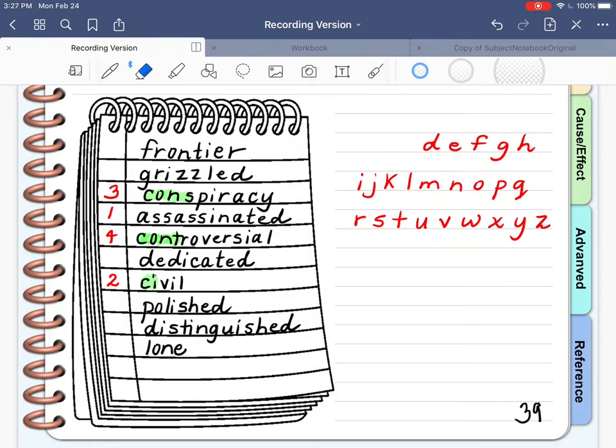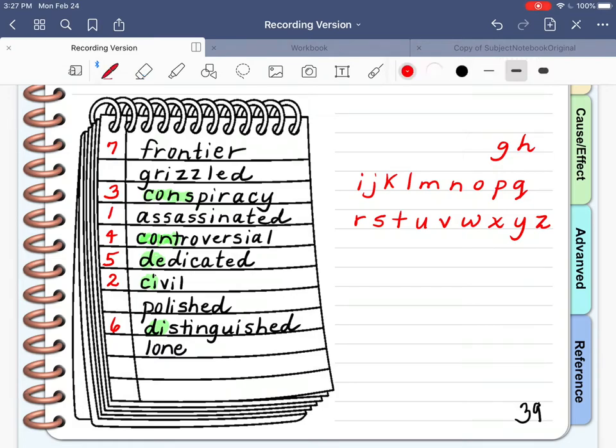So then we want to look for words that begin with D, and we have 2 of those. We have DE in dedicated and DI in distinguished. And the E comes before the I in the alphabet, so we would make this number 5 and this number 6. No E's. We do have one word that begins with F. We have frontier, so that would be number 7.